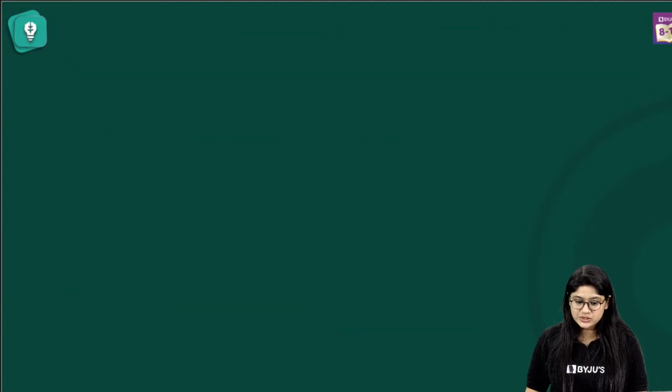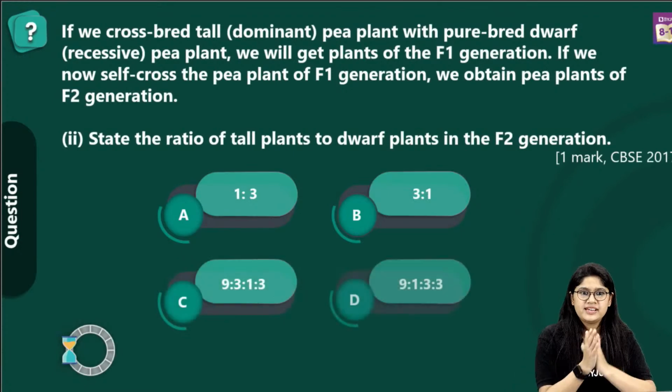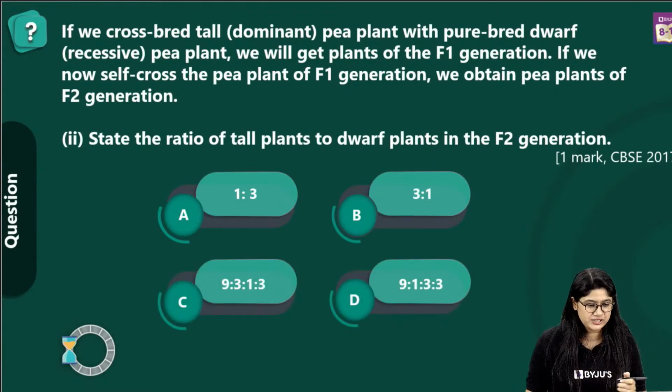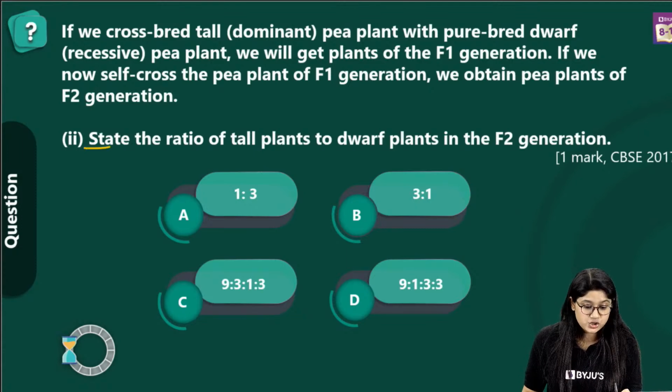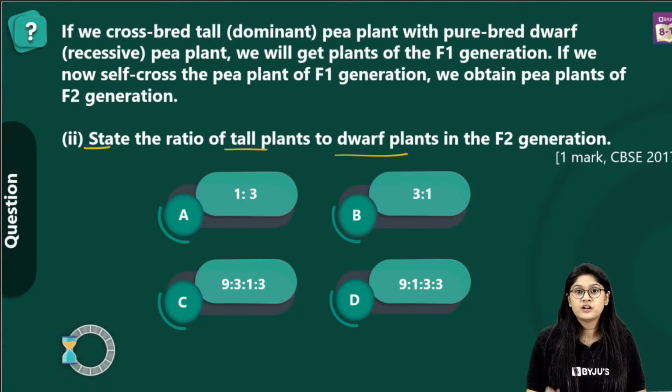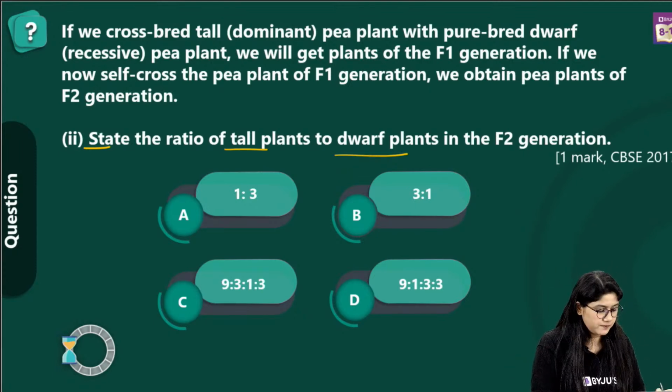Moving to the next question, and again it's a poll question, everyone. Let's get ready. The question remains the same: we have to state the ratio of tall plants to dwarf plants in the F2 generation. Think about the F2 generation. In the F1 generation, all plants were tall.